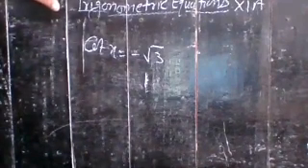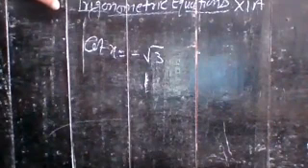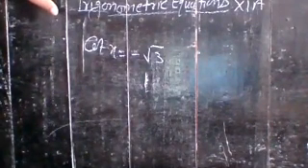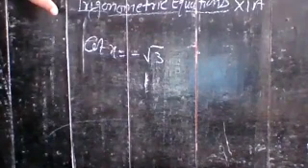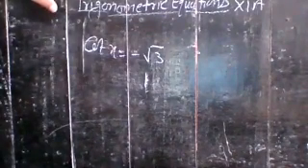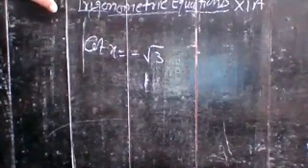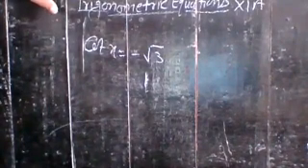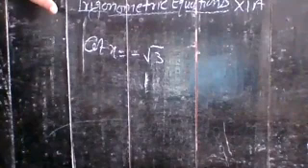And tell me what is your answer. Sir, 5 pi by 6 and 11 pi by 6. Yes, correct. 5 pi by 6 and 11 pi by 6.